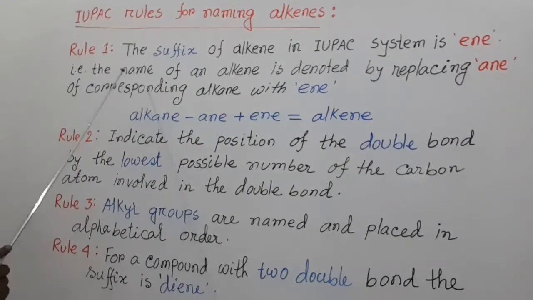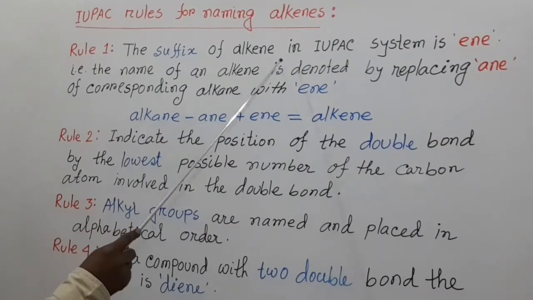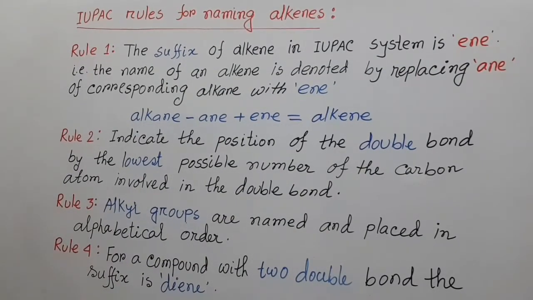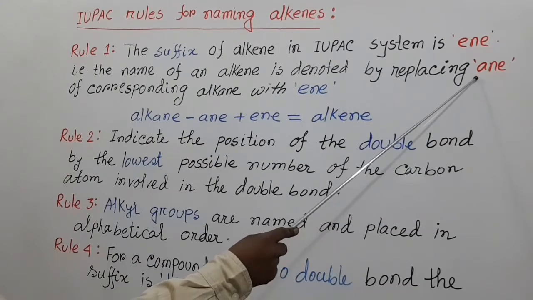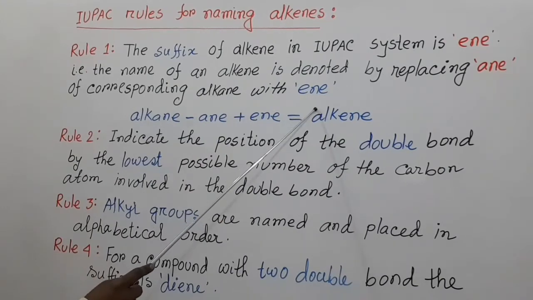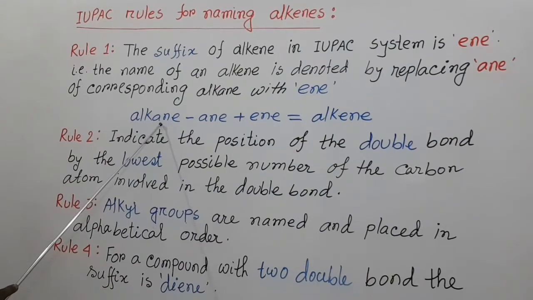Rule 1, the suffix of alkene in IUPAC system is "-ene". That is, the name of an alkene is denoted by replacing "-ane" of the corresponding alkane with "-ene". That means when "-ane" is removed from alkane and "-ene" is added, then the name of that compound is alkene.